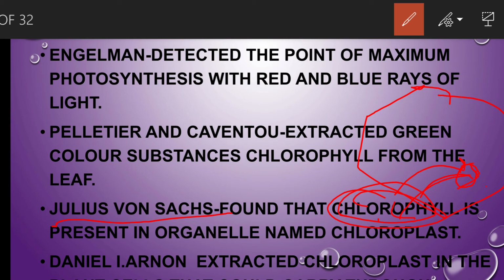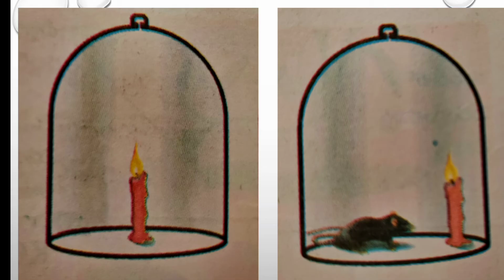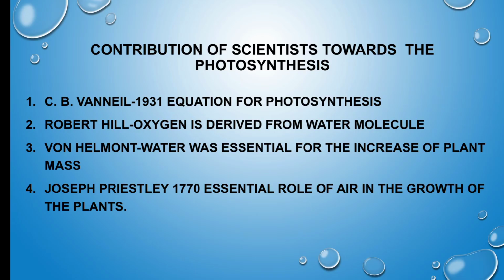He concluded that. Next, Daniel I. Arnon. He was the first person to gently break up the plant cell and separate the chloroplast from the plant cell. So these are all the contributions of the scientists. Now we can revise everything in a short time.